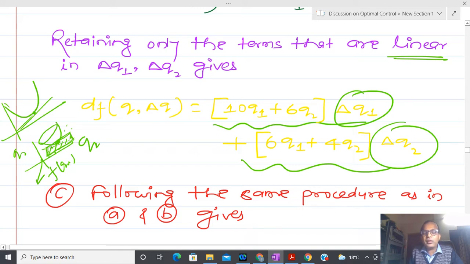Here I have to take an increment using some kind of shape like this. I have to take increments in q1 and q2, and again I have to do the same, delta q1 and delta q2 both tending towards 0. Then I can tell that whatever this linear approximation, or linear functional you can tell, this particular linear thing, where is it going to touch.